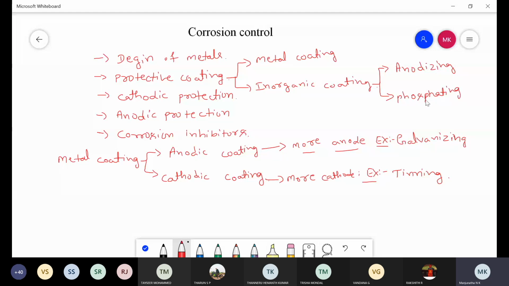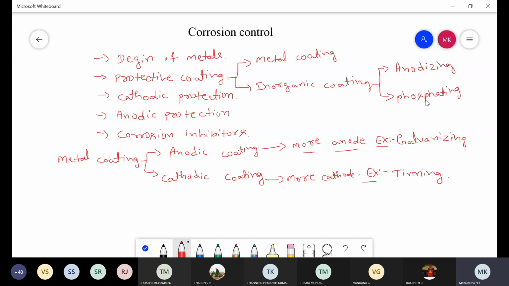Anodizing and another one is the phosphating process. These are the two types involved in the case of metal inorganic coating: one is anodizing, another one is phosphating. So after this anodizing, protective coating is about the second method used for the protection of metals against corrosion. In the case of protective coating, one is metal coating, another one is inorganic coating.